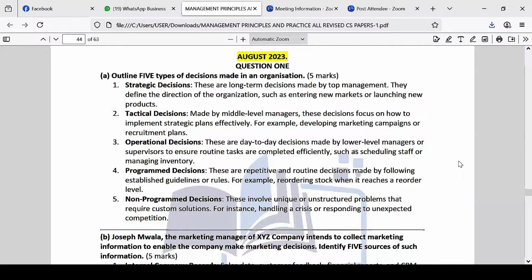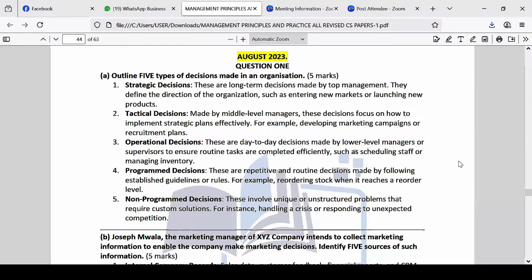Done at that level. The number 5, we have what's called operational decisions. Operational basically means what? These are day-to-day decisions. These are normally decisions that happen day-to-day. Operations come. Those are, we call them what? Daily decisions, or decisions that are made on a daily basis.